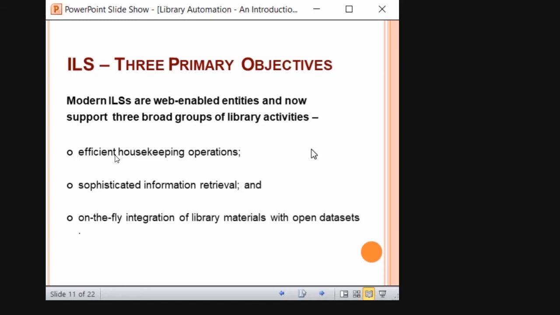On the fly integration of library materials with open data sets, right? That is possible. In Koha, you can do integration. If the book you purchased is available in another library or in open data sets like Library of Congress, British Library, the same book is available, you can copy the record from that library. You can integrate that record from that library. When I install Koha, I will show you how to do it. That is the feature, on the fly integration of library material with open data sets.